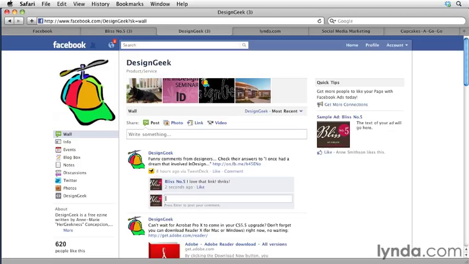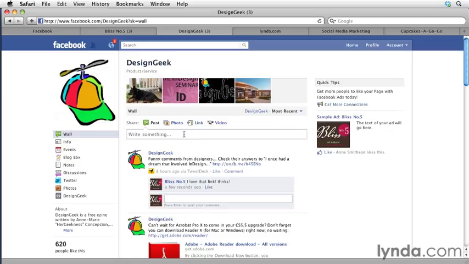So what this does is, it helps you to increase the visibility of your page. If you become friends with pages whose prospective audience overlaps with yours, you don't want to do this to competitors, right? If you teach Photoshop, you can like somebody who teaches Illustrator. If you sell gourmet chocolate, you can like a page that sells cupcakes or fine wines or something like that. Because these people who go to Design Geek's page will see that this other page had something pithy to say, had another link to share.